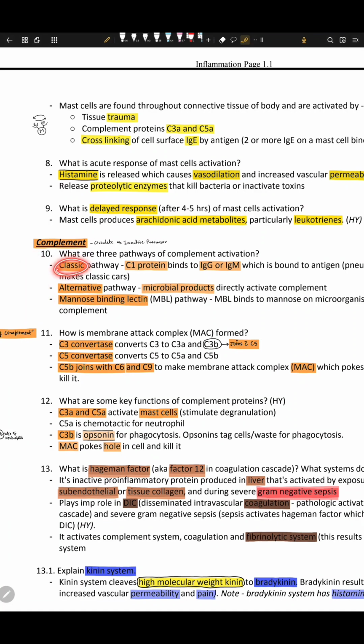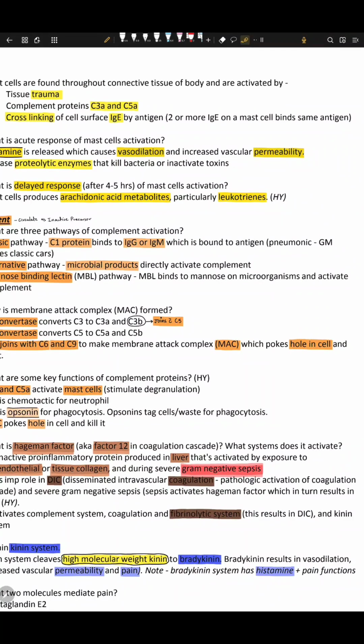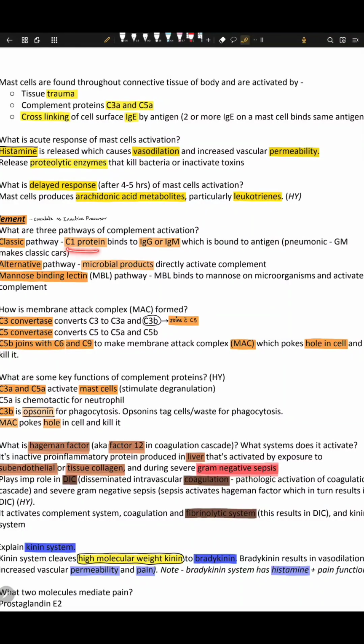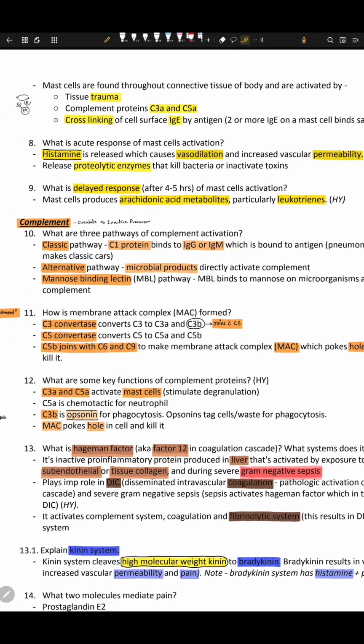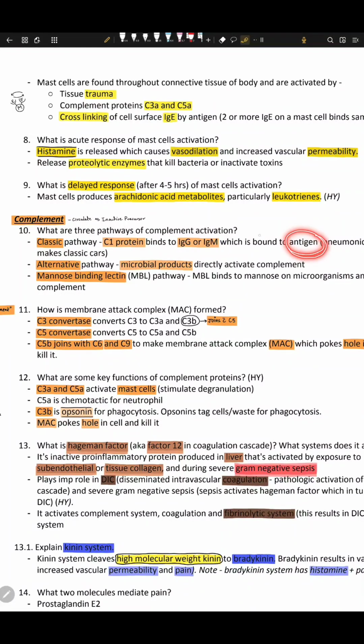What happens in the classic pathway is that C1, as I told you, binds to IgG or IgM. These are the first immunoglobulins that are produced by naive B cells. So IgG and IgM bind with C1. Let's read it again: C1 protein binds to IgG or IgM, which is bound to an antigen. So we have 3 things now: antigen, IgM or IgG, and C1 protein.